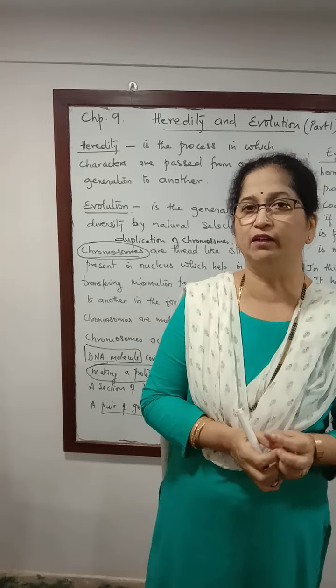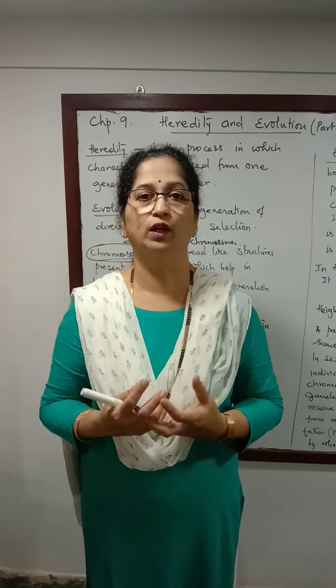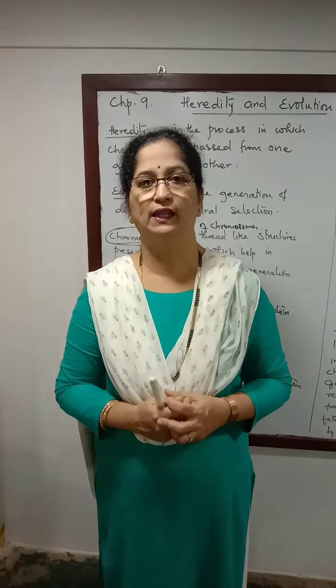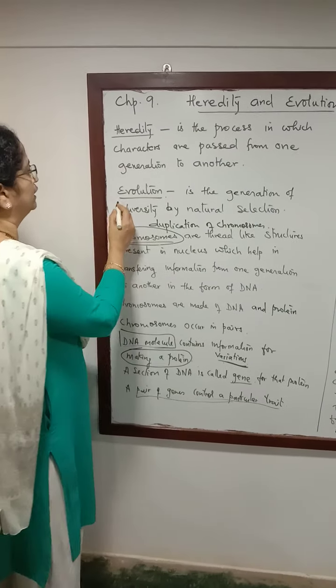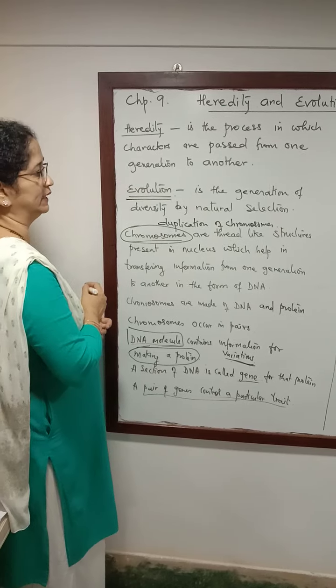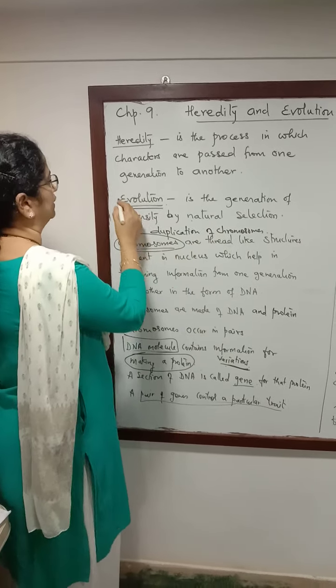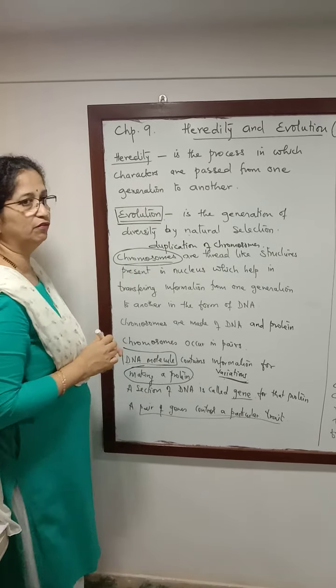So from primitive life forms, we will get the more advanced or more complex life forms on the surface of the earth. The study of this generation of diversity by natural selection is what is called evolution.